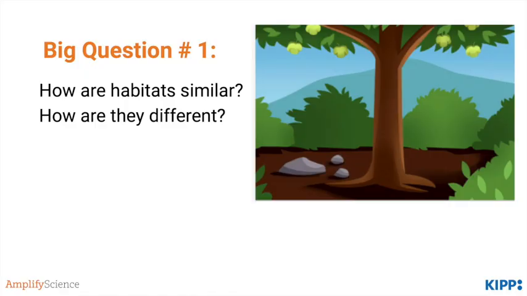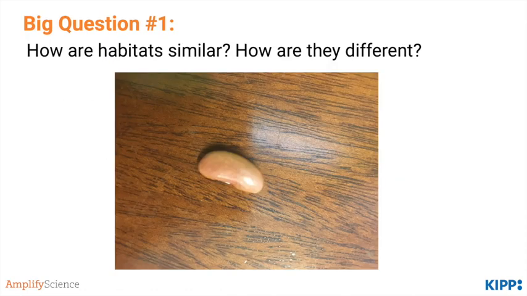Our first big question is, how are habitats similar and how are they different? Students begin by learning about the anchor phenomena and setting up an investigation that will enable them to explore how plants grow and what they need later on in the unit. They make observations of and take measurements of seeds and then put them in 3 different conditions. Some of the seeds with water and light, some of the seeds without any water but still receiving light, and some of the seeds with water but no light.